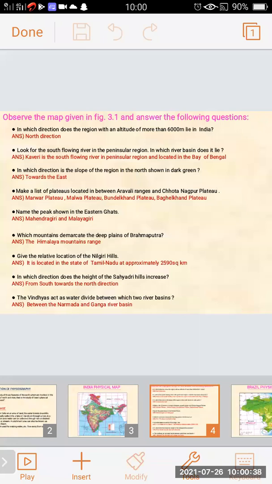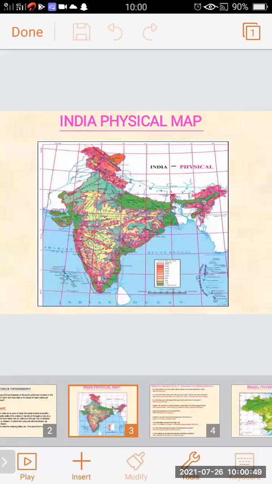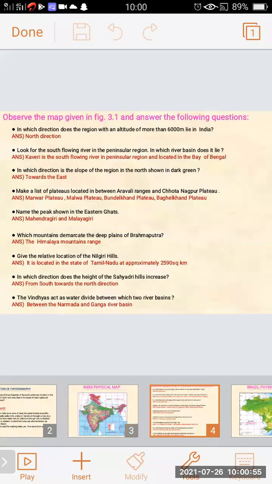Next question. Name the peak shown in the Eastern Ghat. When you look at the map, to the east side, you will find Mahendragiri and Malayagiri. These are the two peaks in the Eastern Ghat.